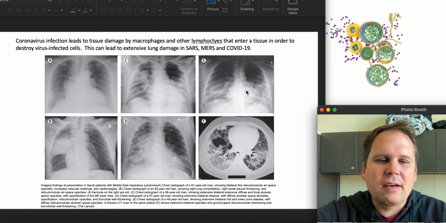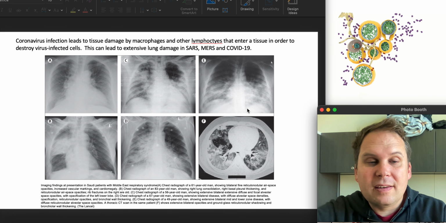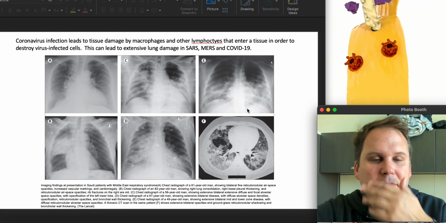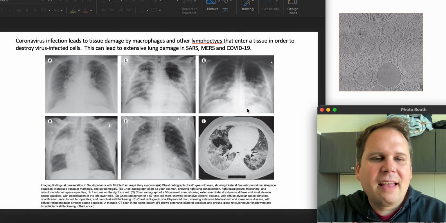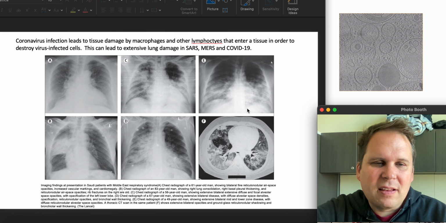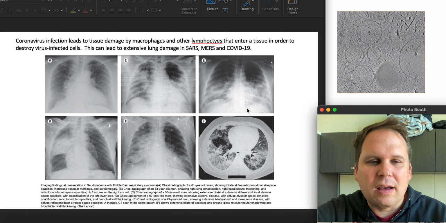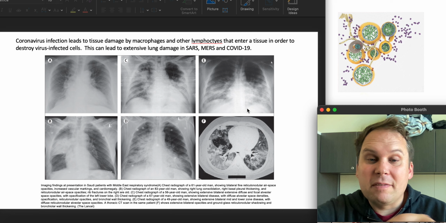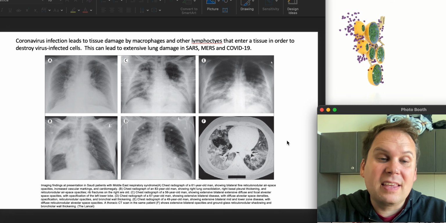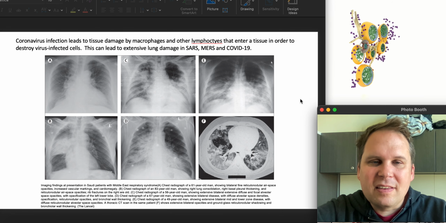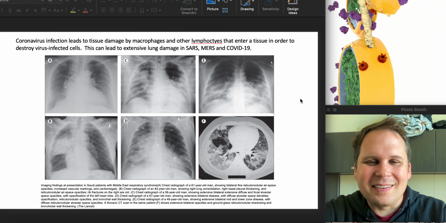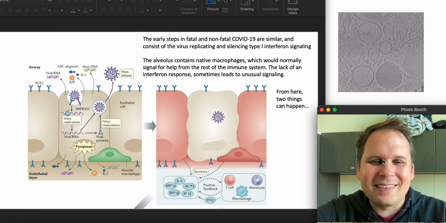You get a lot of scar tissue, you get edema, which is like fluid building up in some of these spaces. It's a whole bunch of stuff that makes the lung unusable as a lung. That is very bad about the virus, but that's not always the thing that kills you. There is another more insidious mechanism, so let's talk about it.